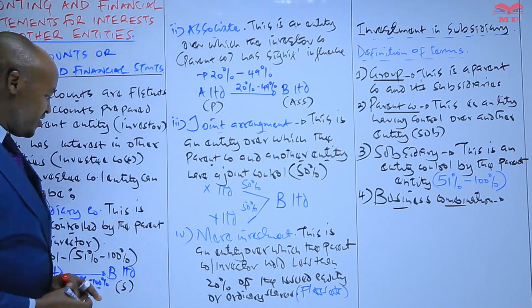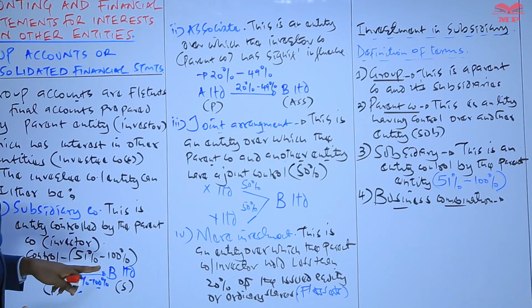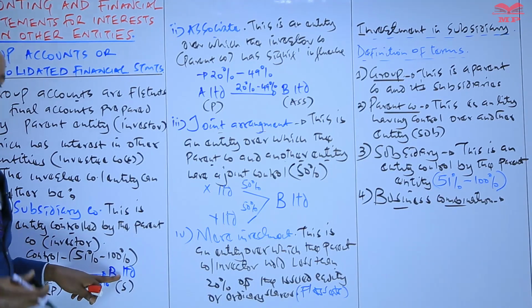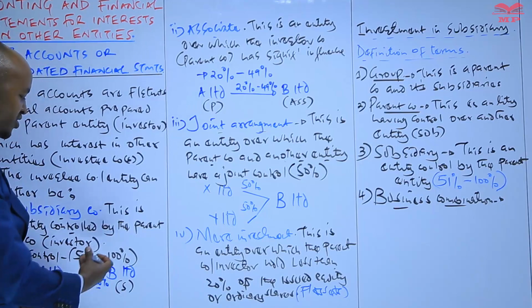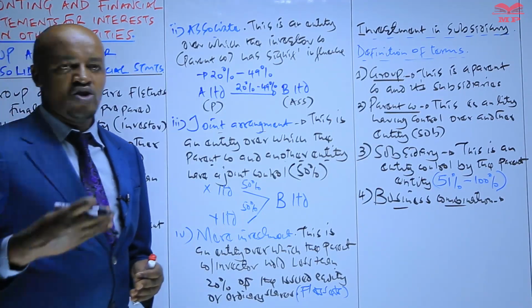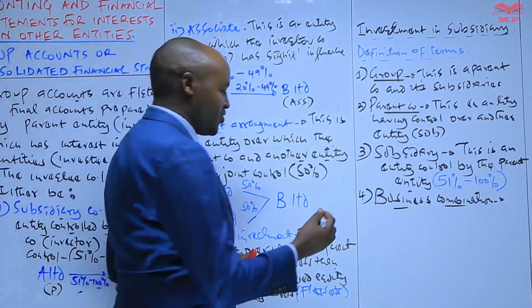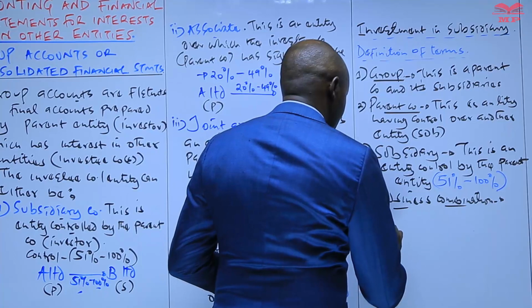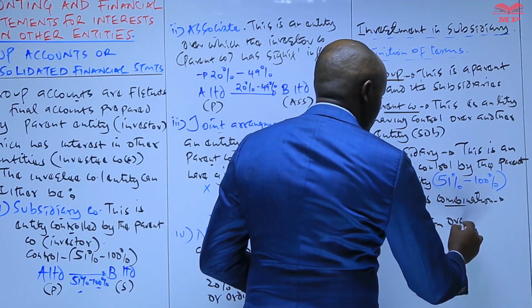For example, if we are told that A Limited acquired 80% of the ordinary shares or equity shares of B on 1st of January 2024, that particular date when A Limited acquired the majority of the shares in B, then we refer to that transaction as a business what? Combination. That's why we are saying a business combination here is a transaction through which the parent entity acquires control.